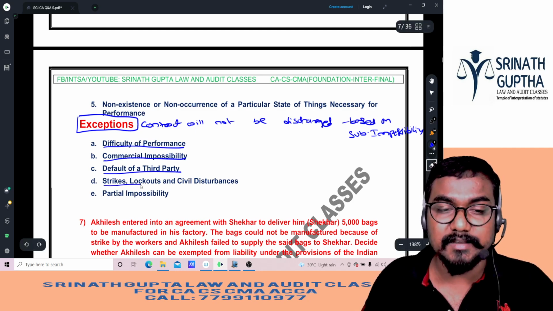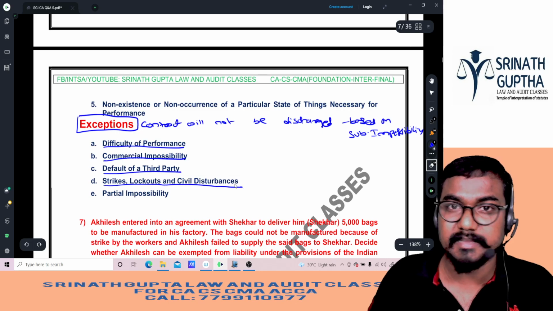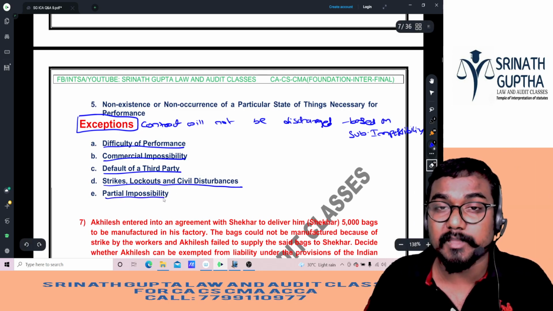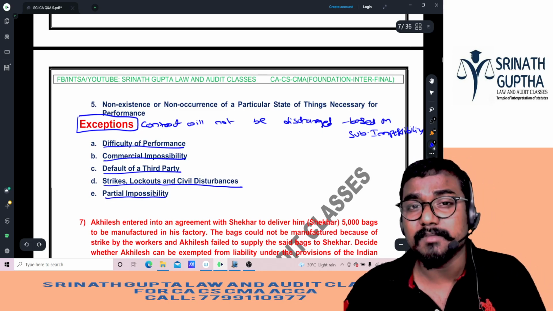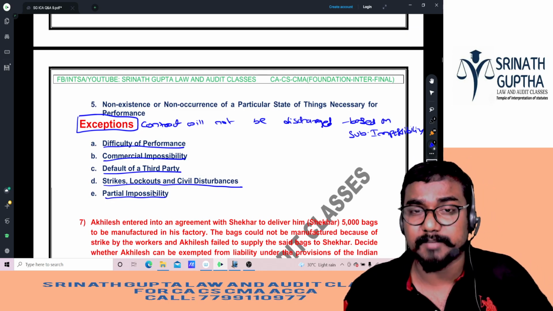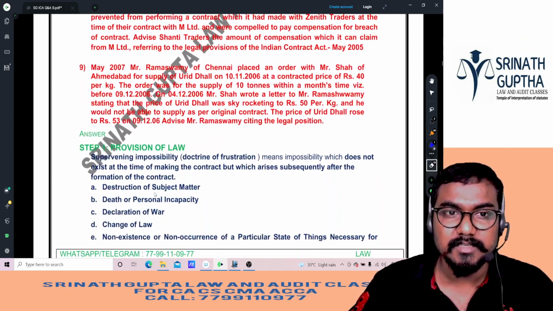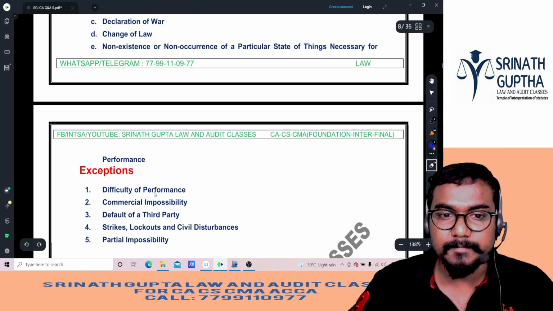Next one is strikes, lockouts and civil disturbances. I gave the fan example, the colorful fan example. Last one is partial impossibility. Here also I gave the king example, the king case we have seen, the boat example. The contract will not be discharged based on the supervening impossibility.